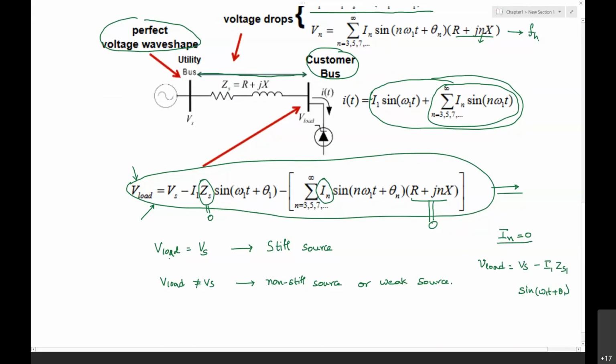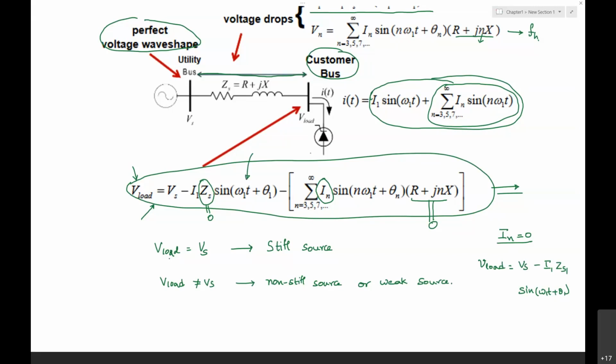That means we cannot restrict the loads to draw only the fundamental current. Nowadays the end users don't have any control over the load current, because they look only at the final output the customer is expecting.